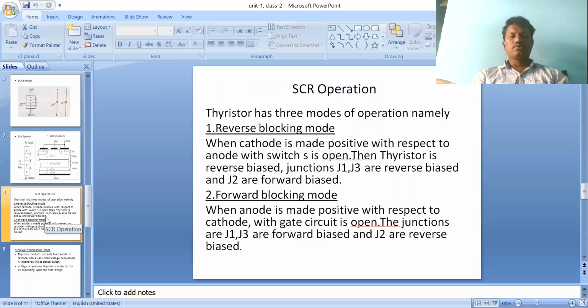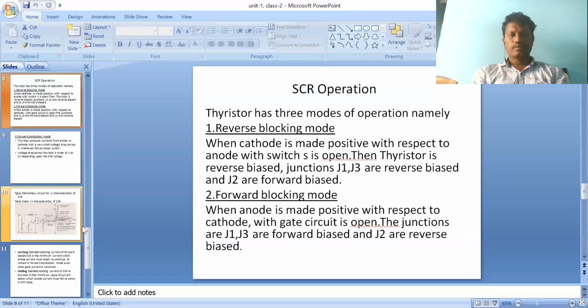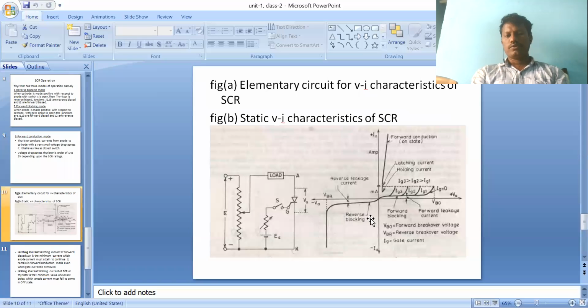So in this voltage-current characteristic, this is the reverse blocking mode. Reverse blocking mode means the cathode is connected positive with respect to the anode, so junctions 1 and 3 are reverse biased and junction J2 only is forward biased. So it allows only leakage current. This is the reverse leakage current, which I already mentioned here.